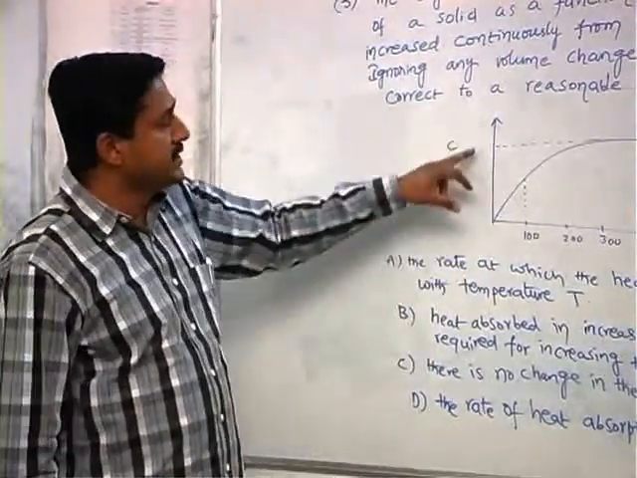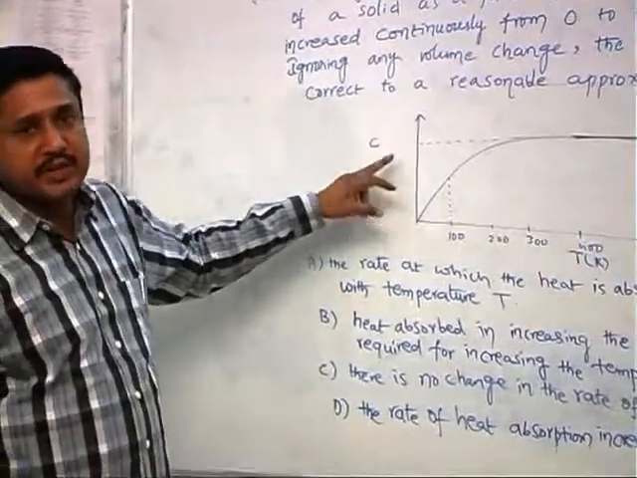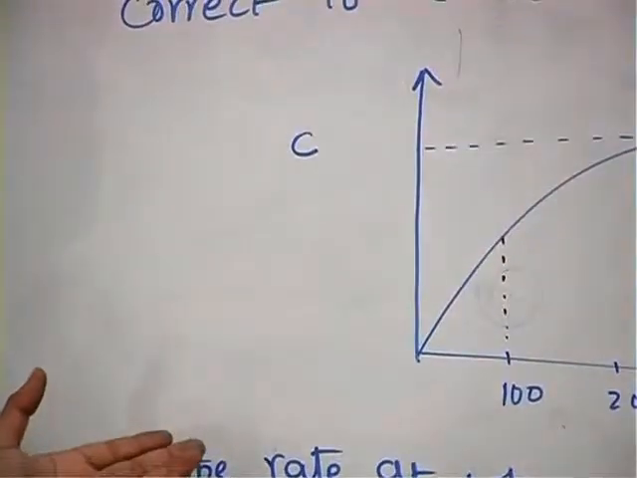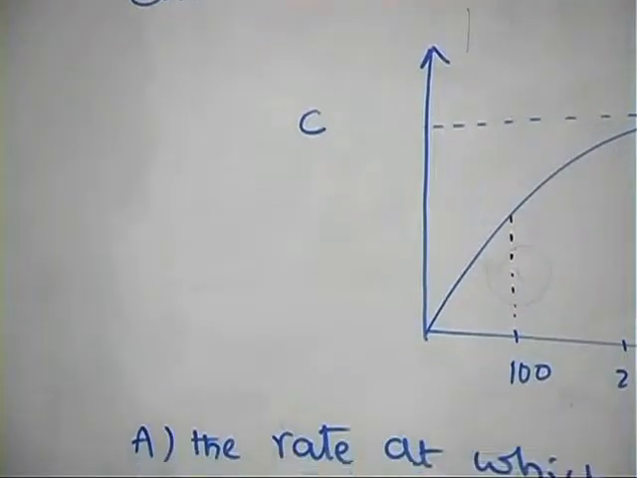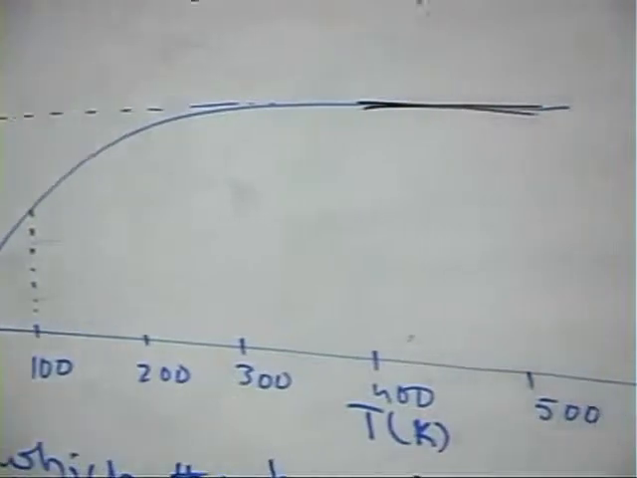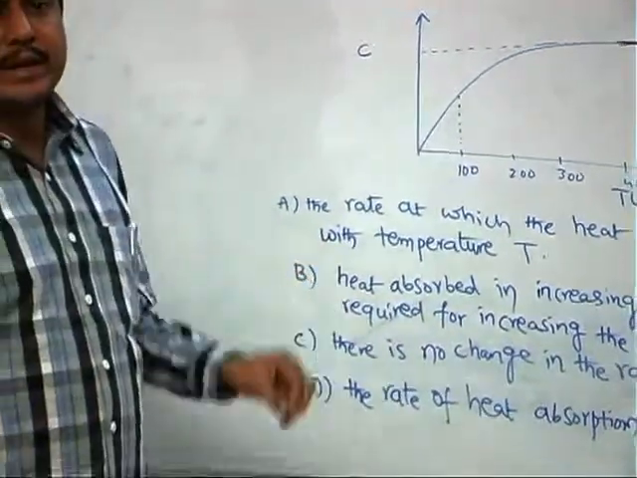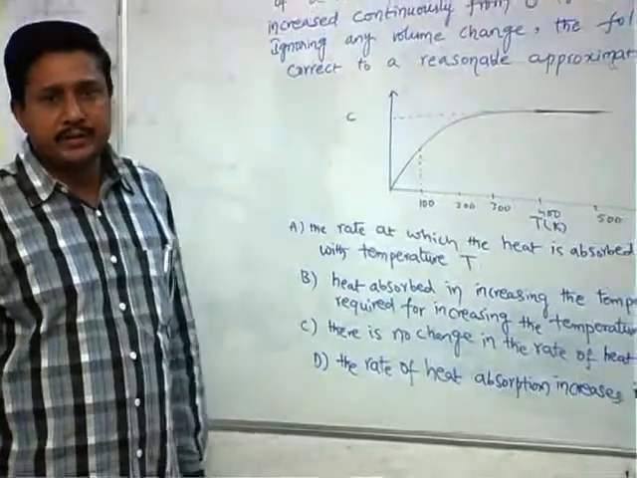See, here a graph is given. The variation of specific heat with temperature is given in the question. In the options, they are asking about the rate at which heat is absorbed. They are asking dQ/dt. And somewhere they are asking only heat absorbed. So we have to calculate dQ and dQ/dt.